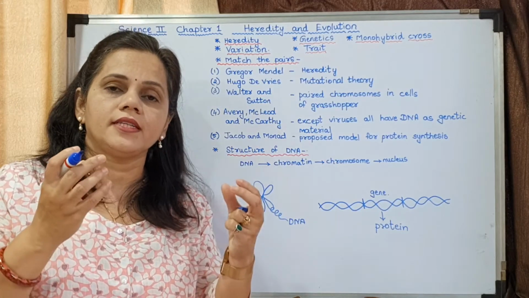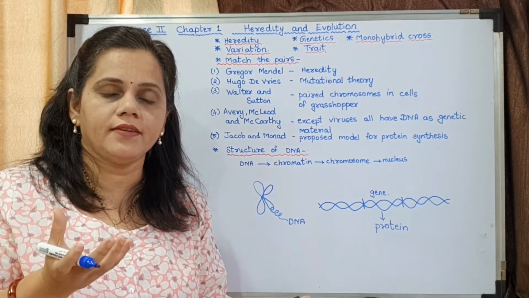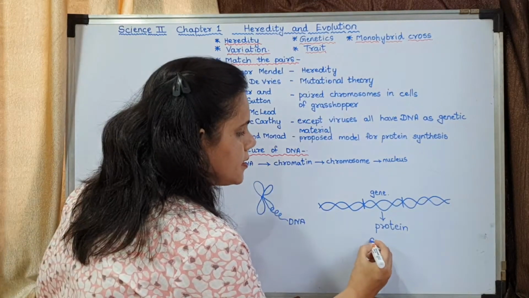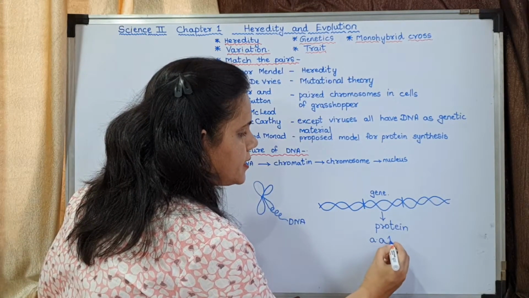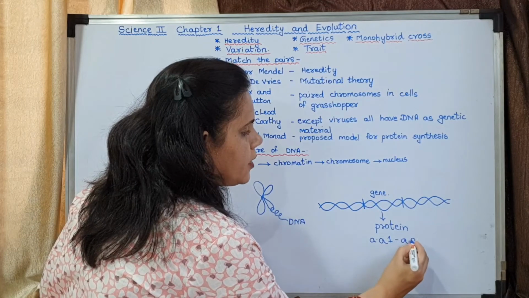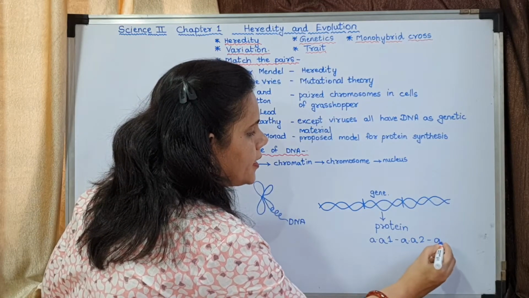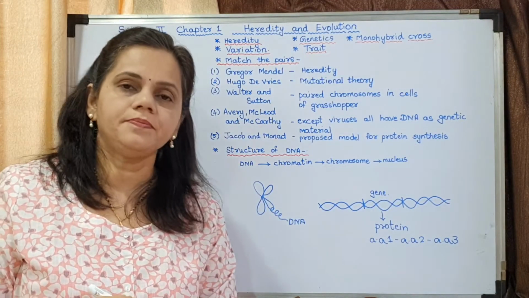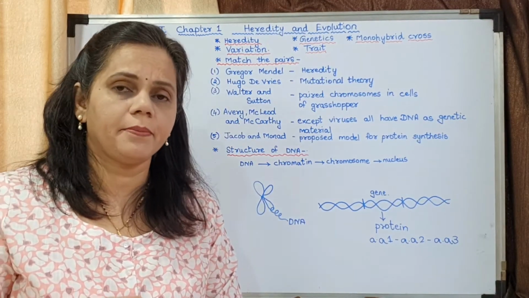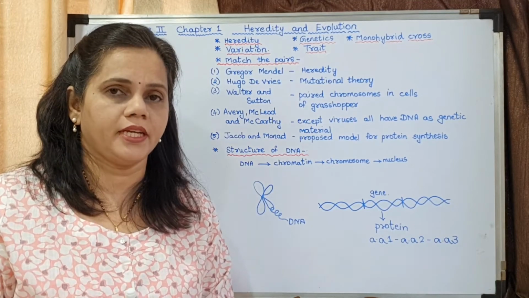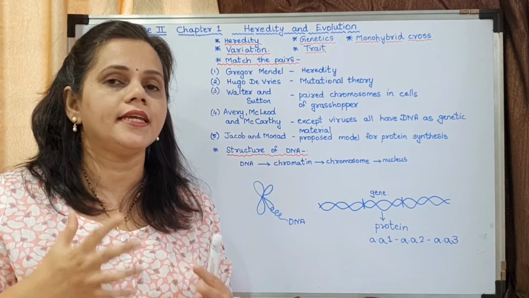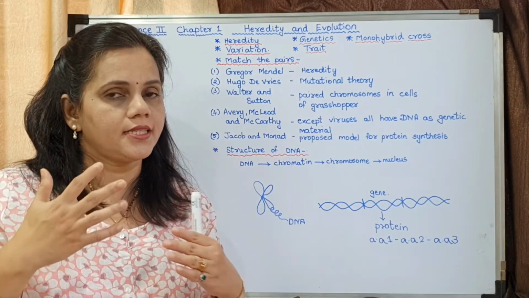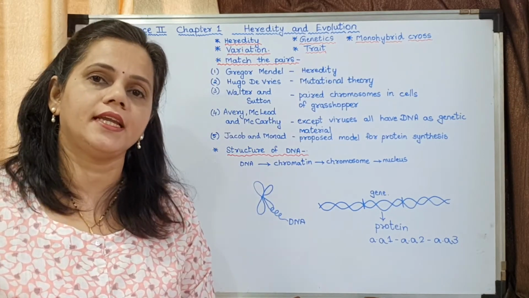For this chapter, I will give you a protein which is made up of 3 amino acids, in the sequence amino acid 1, amino acid 2 and amino acid 3. This is just an example. Proteins are made up of too many amino acids. In total, in nature, there are only 20 amino acids. Now I'll just compare it to the alphabets in English.